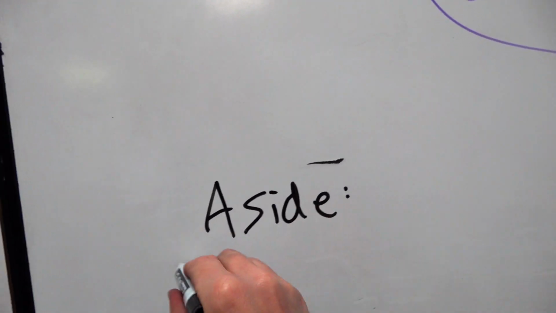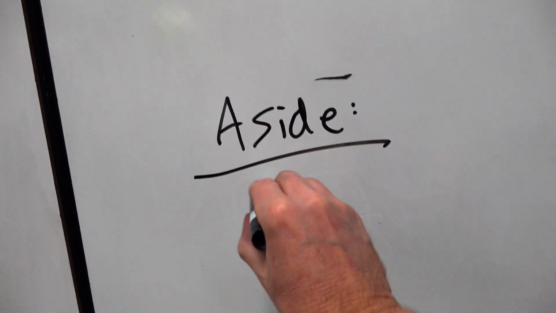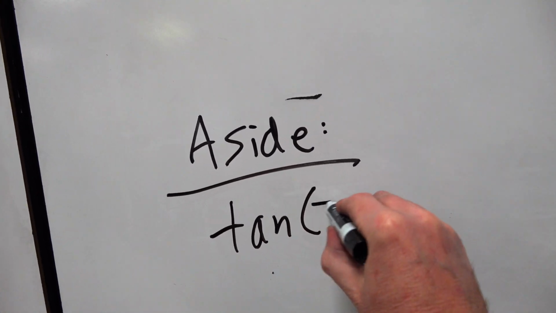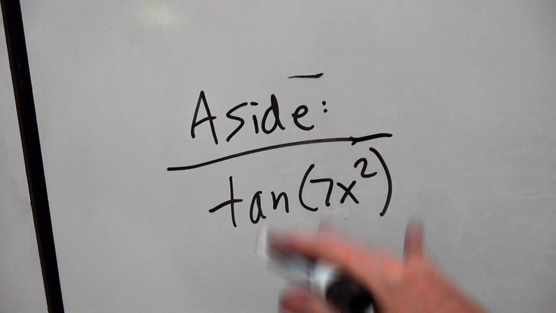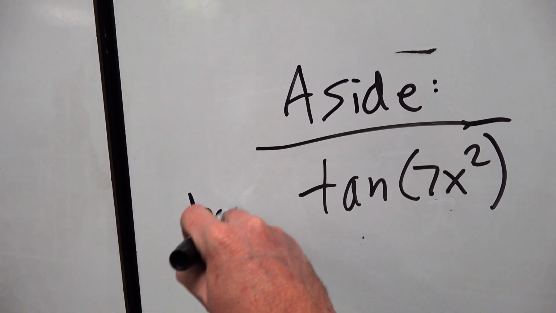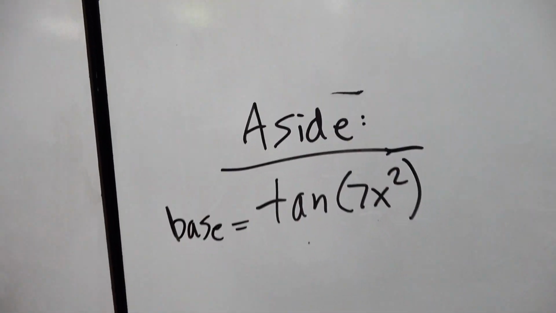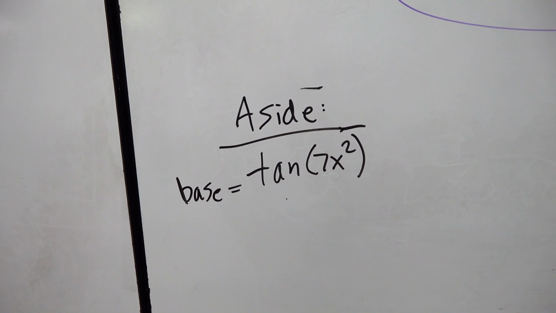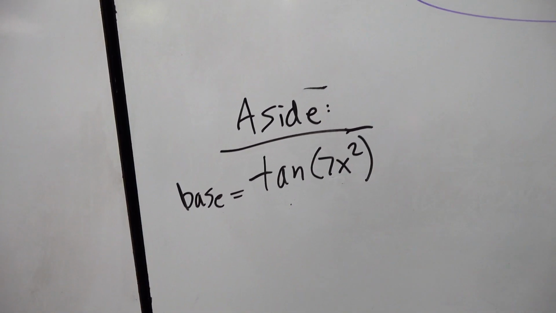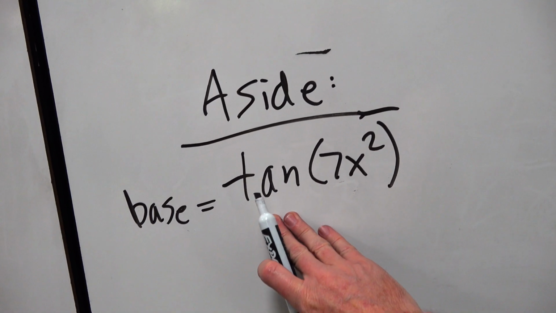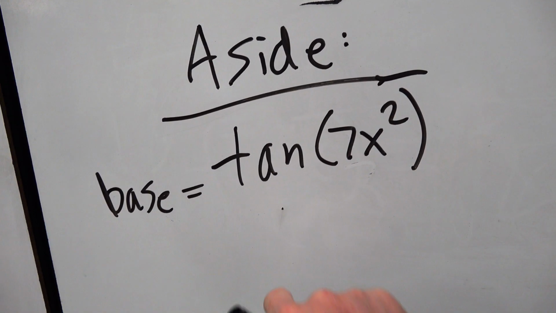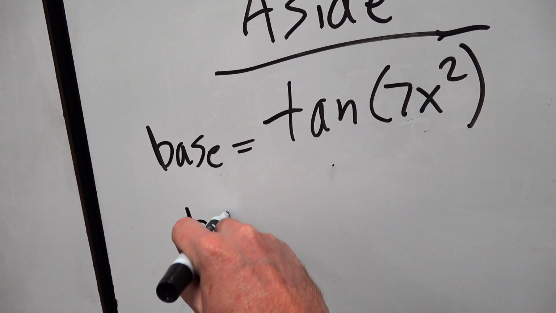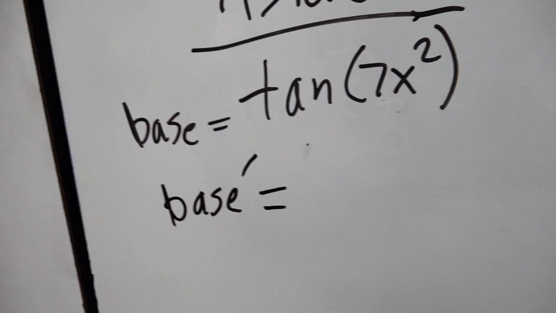The old college method over here. You get an extra sheet of paper in college, and you do a little extra work off to the side, and then you just toss this extra paper because it's actually not part of your work. All right? So base equals tangent of 7x squared. If it helps you to set it aside, do it. Most of you will do this in your head eventually. But for now, if we could just get the derivative of this base, that would be my chain rule. What's the derivative of tangent from a previous lesson? Let's call this base prime. How about that? Just for some slang.